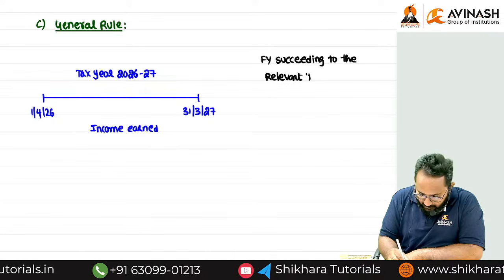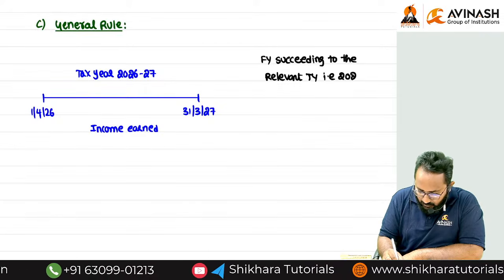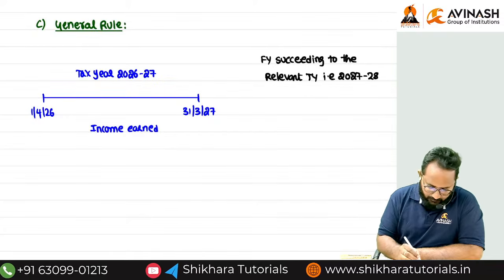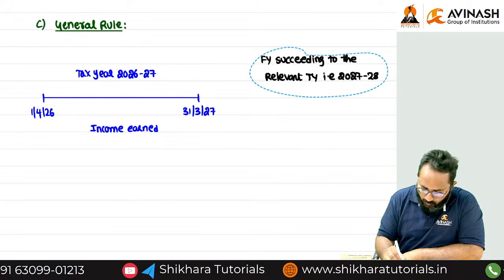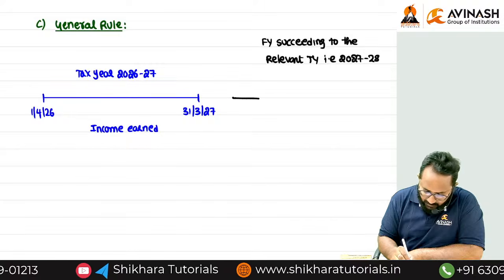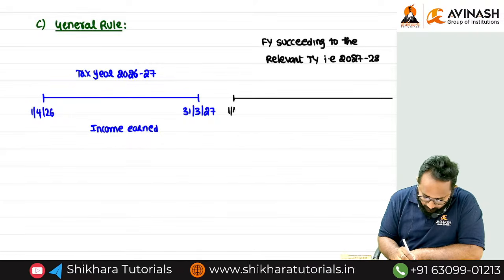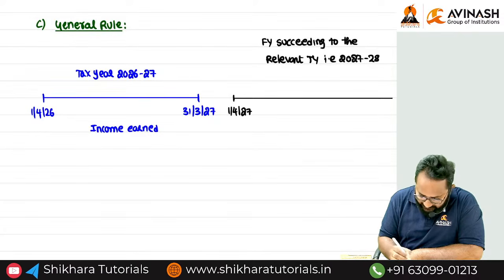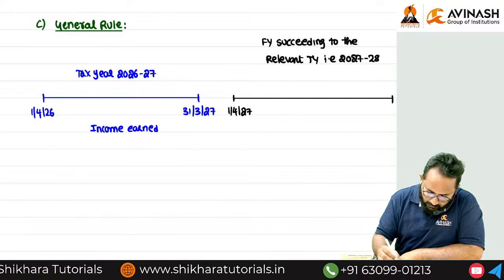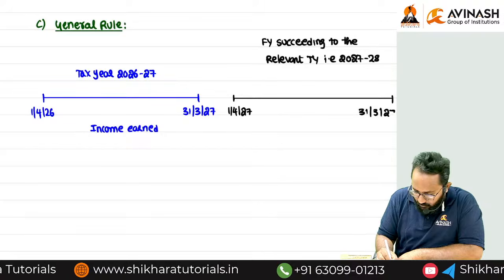What is that year? 2027-28. Clearly they are saying you have to pay the tax in the next succeeding financial year. Tell me the dates: 1/4/2027 to 31st March 2028.